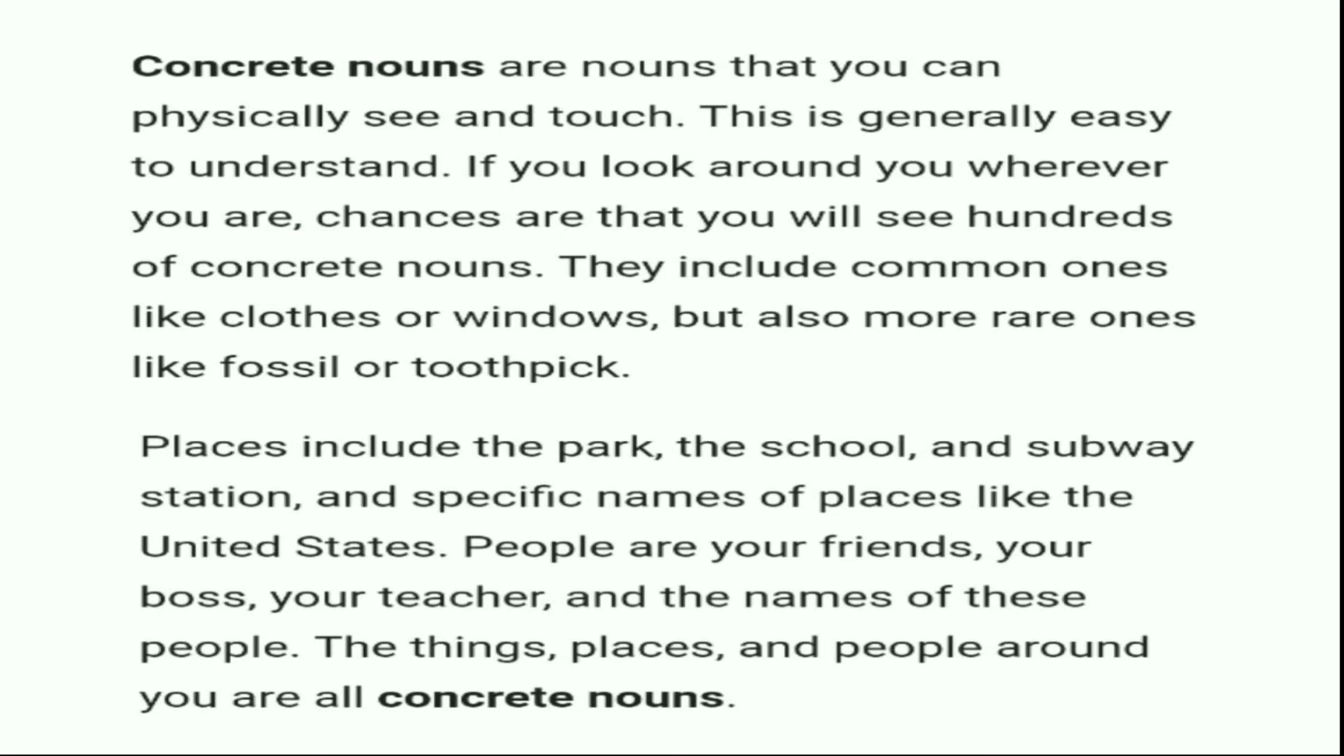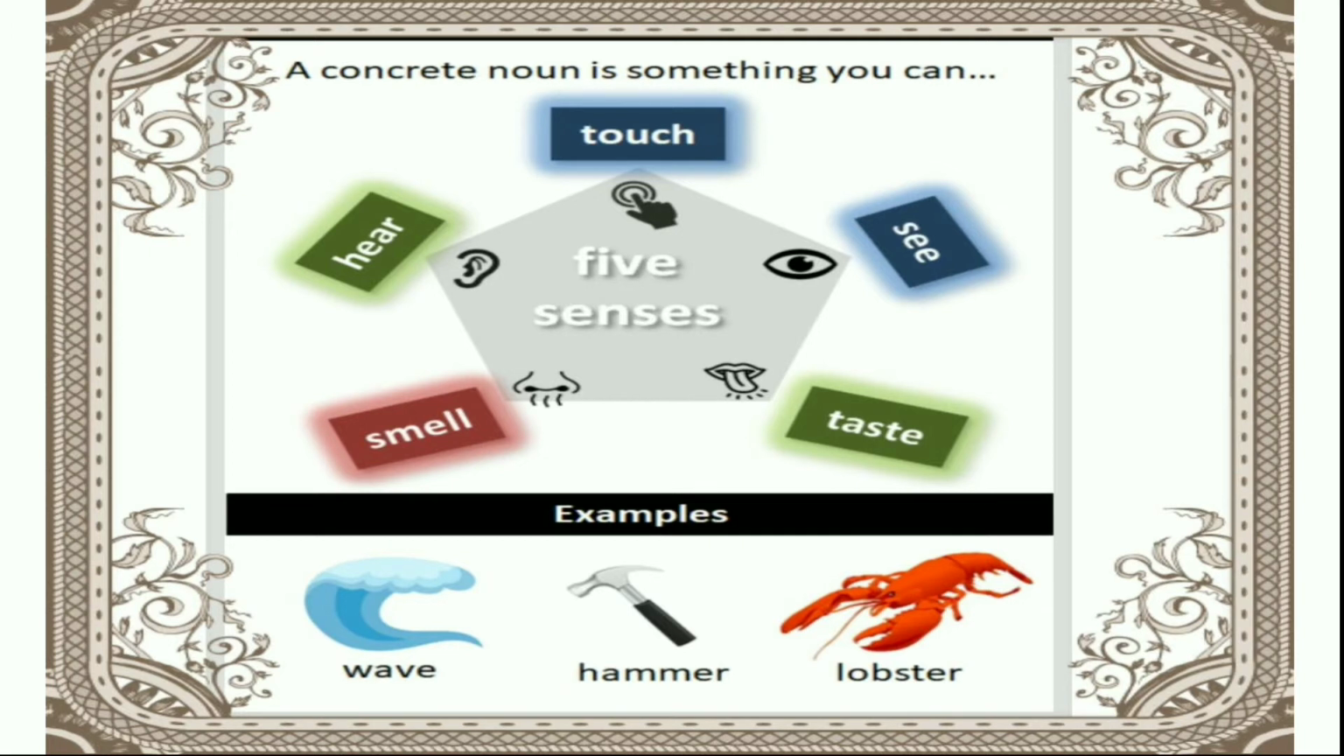Places include the park, the school, and subway station, and specific names of places like the United States. People are your friends, your boss, your teacher, and the names of these people. The things, places, and people around you are all concrete nouns. So, what have we learned in concrete noun? A concrete noun is something that you can touch, see, taste, smell, hear. So, all five senses are involved in it. Like, for example, wave, hammer, lobster.